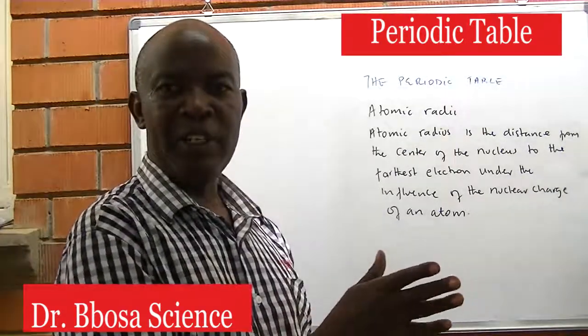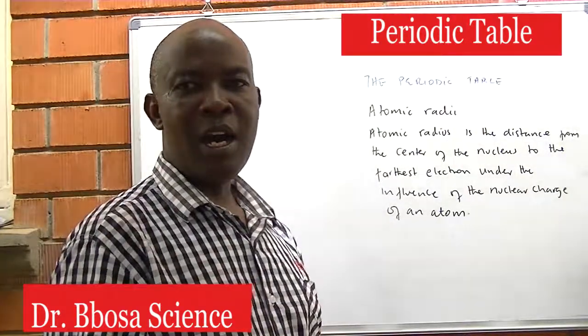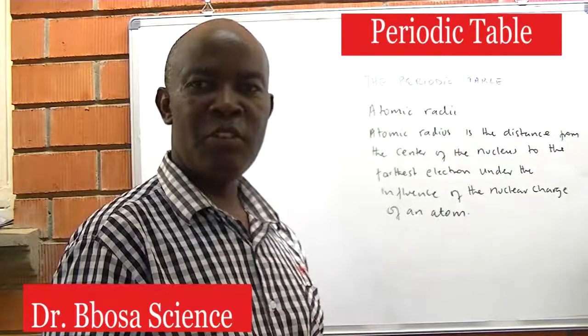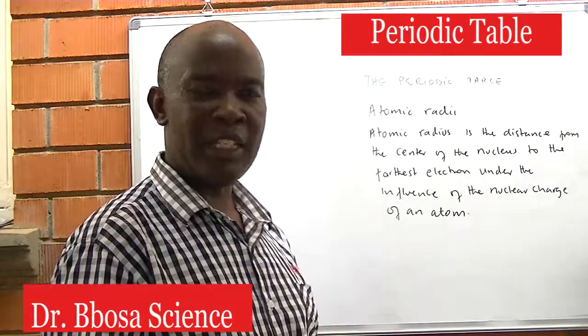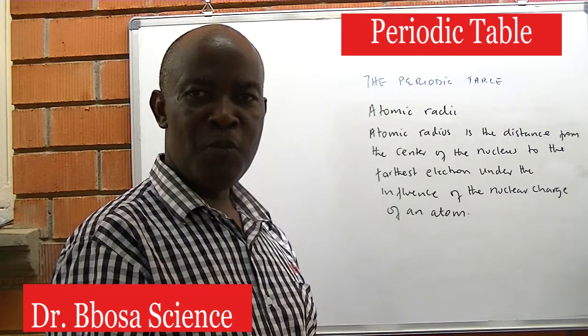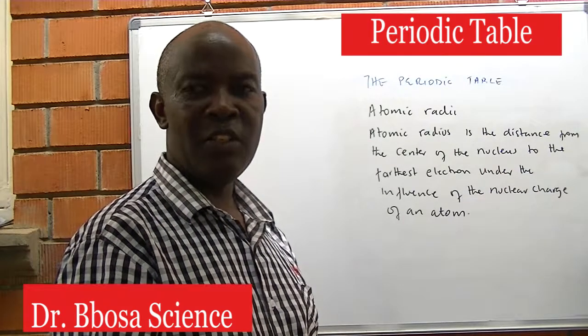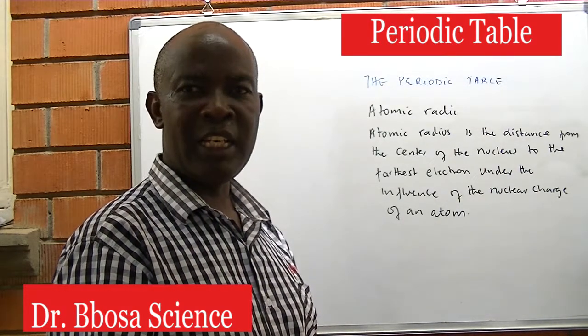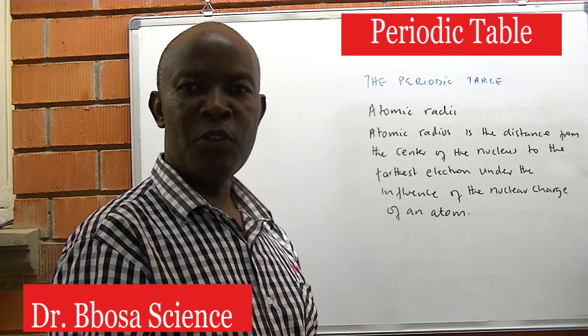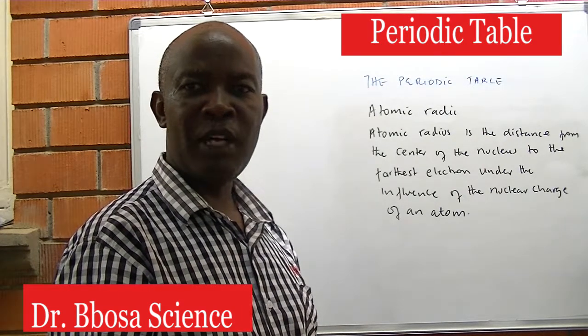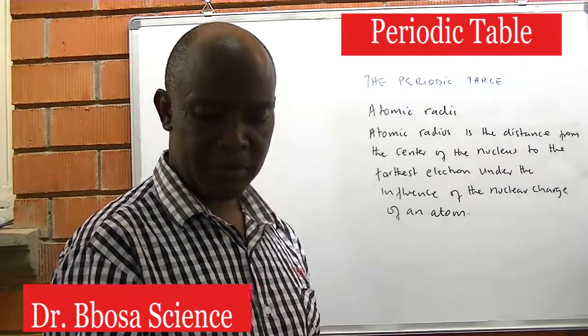Therefore, across the period, atomic radii decrease due to increase in effective nuclear charge. Down the group, atomic radii increase due to decrease in effective nuclear charge and also addition of extra electron shells.